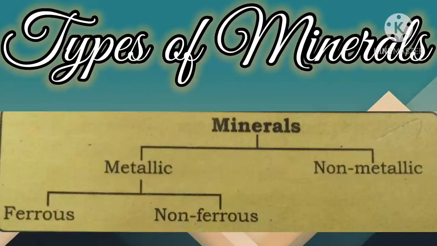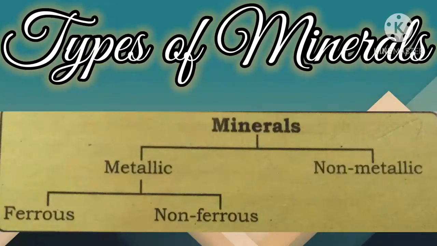Minerals can be identified on the basis of their physical properties such as color, density, hardness, and chemical properties such as solubility. So how can minerals be identified?